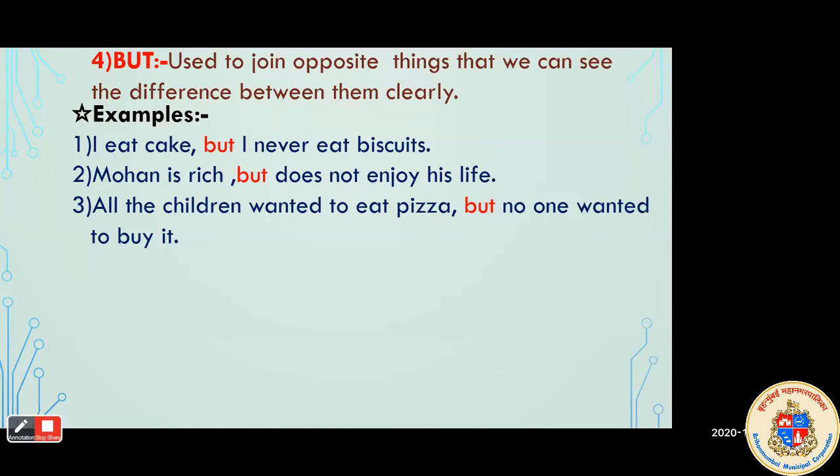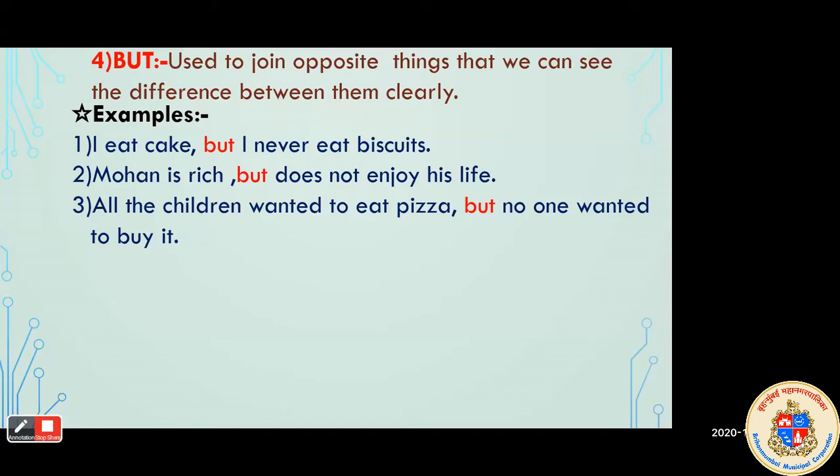In the second part, but no one wanted to buy it, there is the opposite. In the first, they want. And in the second, they don't want. It means they are opposite concepts, wanted and don't want. So while joining the opposite ideas in the sentence, you have to use the conjunction but.